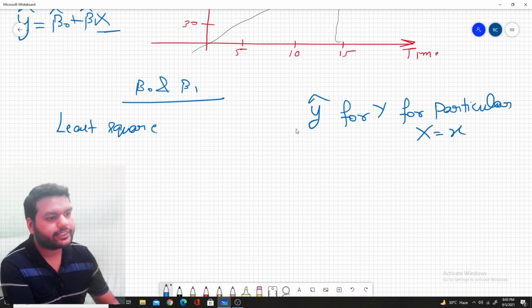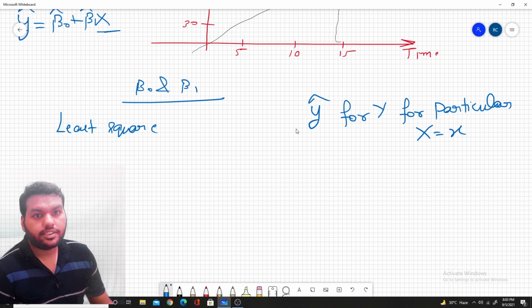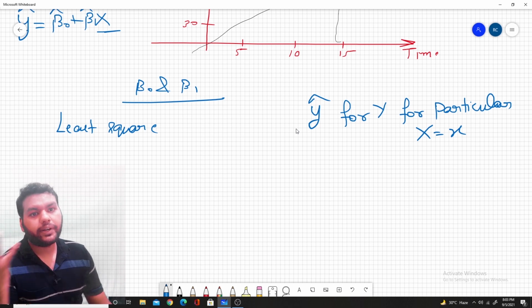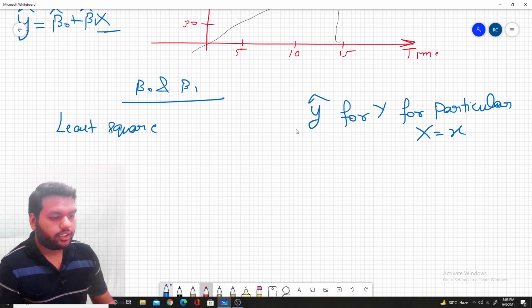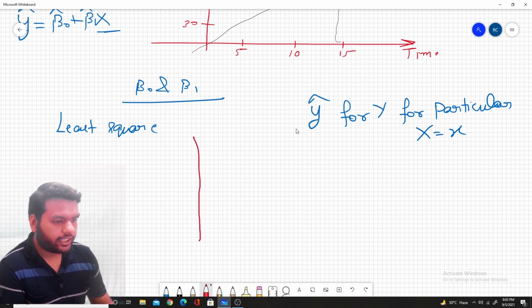there is a chance that we can see some difference between the observed y value and the predicted y value. Say we can see the curve like this.